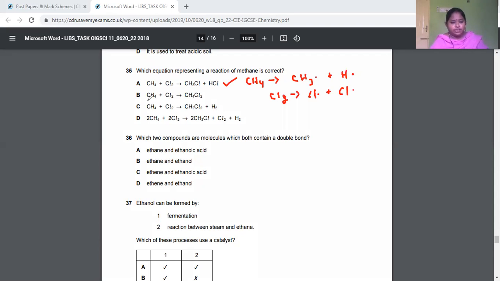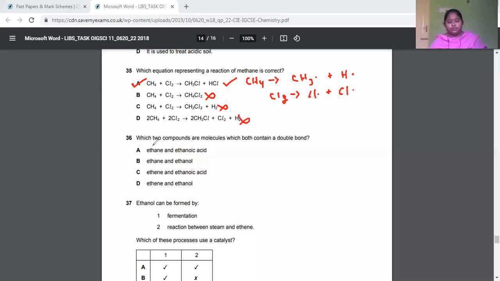So that means the other one, CH4 plus Cl2. Why is this wrong? They have just combined the Cl2 over here, so this is not a combination reaction. And in CH4 plus Cl2 over here, H2 is replaced by Cl2. No, because this substitution will not happen. And when CH4 reacts with Cl2, here 2 moles of Cl2, so 4 Cl again collapsed. So we found the answer. So this is the answer.